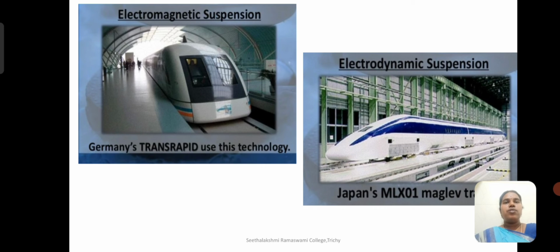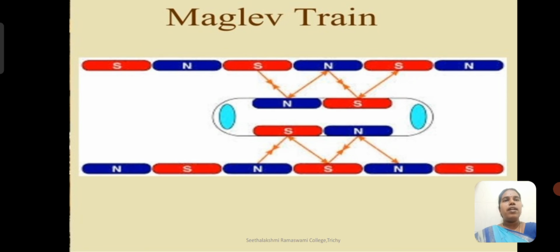So these are some illustrations of the countries that are using magnetic suspension, Germany, and electrodynamic suspension, Japan's maglev train. This is just a schematic representation of a maglev train. It shows that the magnetic pole pieces are arranged on the train tracks and also beneath and on the sides of the train, so that when the train moves over this, we all know that like poles repel and unlike poles attract each other.